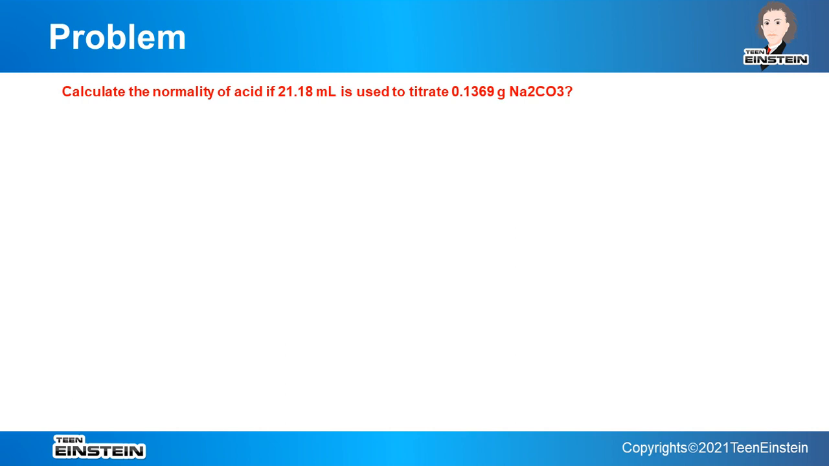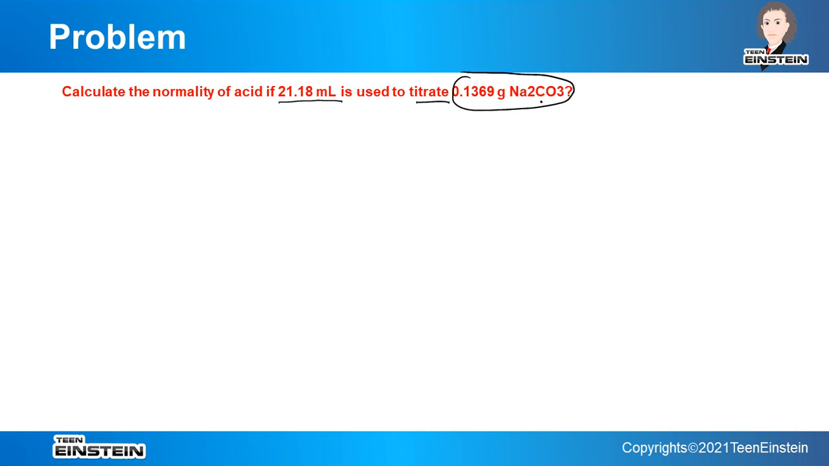Now we have a problem which is related to normality of acid. Calculate the normality of acid. So what information is given? 21.18 ml of it is used to titrate 0.1369 gram of Na2CO3. That means here the acid, which acid that is not mentioned, that is not required also. This acid is used to titrate this amount of Na2CO3.